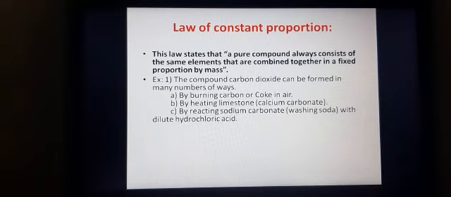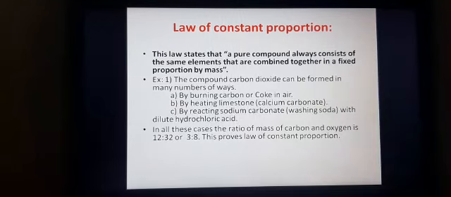By reacting sodium carbonate, also called washing soda, with hydrochloric acid, there also you will get carbon dioxide. See, in all three conditions, we will get carbon dioxide, that is CO2, in the form of a fixed ratio by mass.